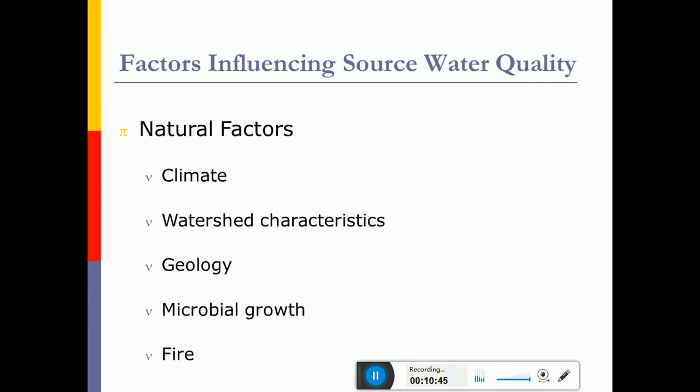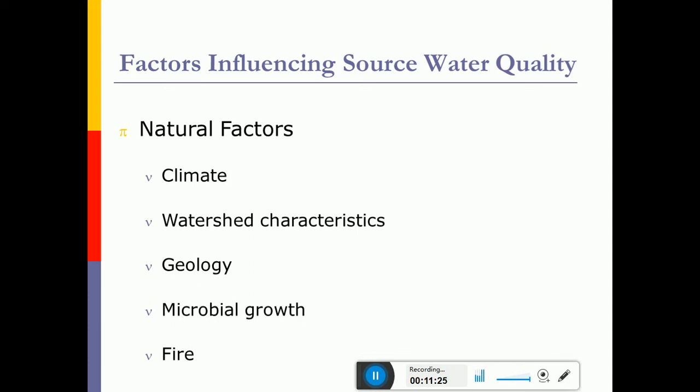Geology also is an influencing factor, because the water flows over different rocks and minerals, or below the ground surface we may have different ground strata. So depending upon the mineralogical composition of rocks and minerals of a particular area, the water quality changes. And with respect to microbial growth, whenever rainfall occurs, the runoff will carry dead and decayed matter and some organic pollutants discharged onto the land, or when the water flows through landfills, it picks up all these constituents, and it may add various microbial populations to the water.